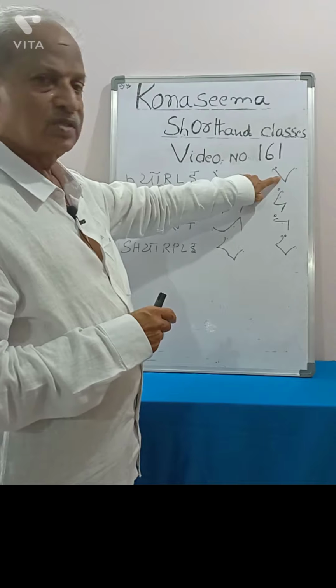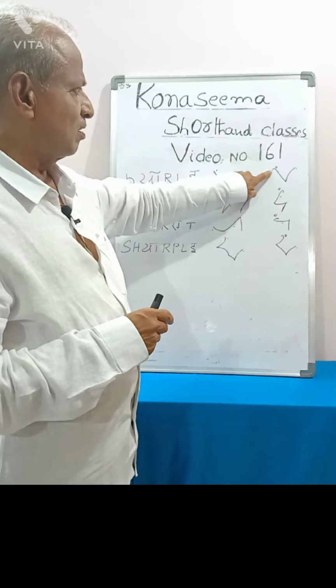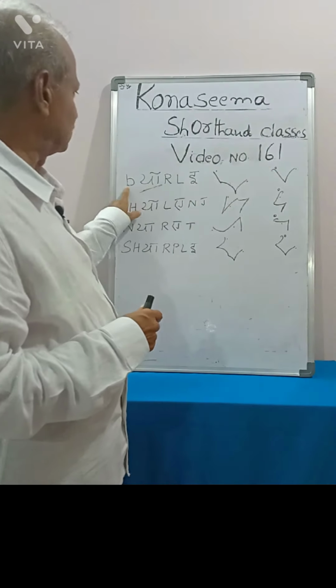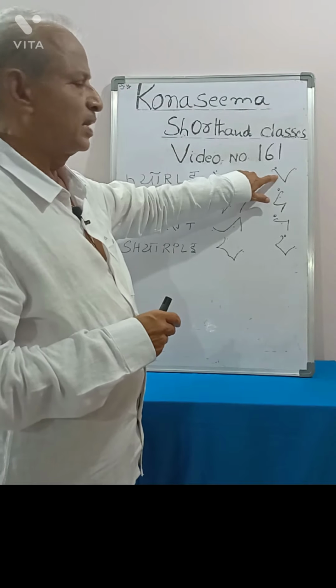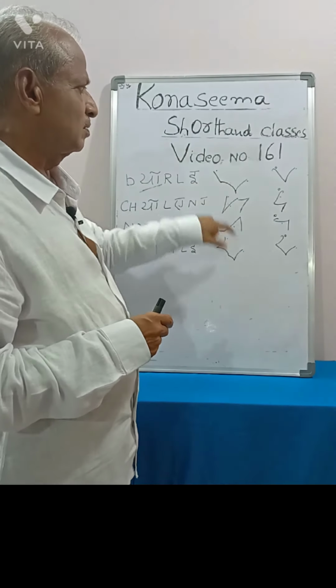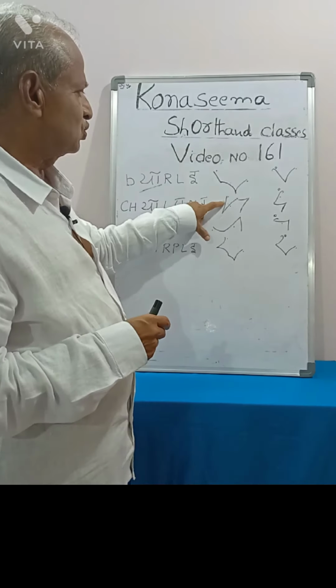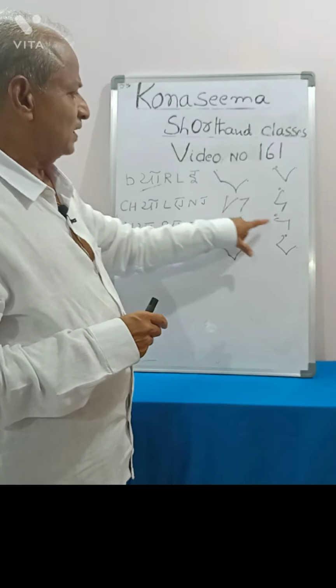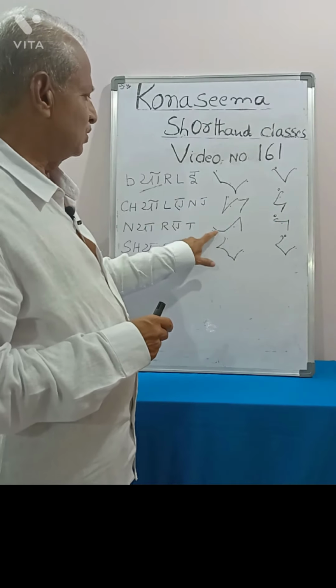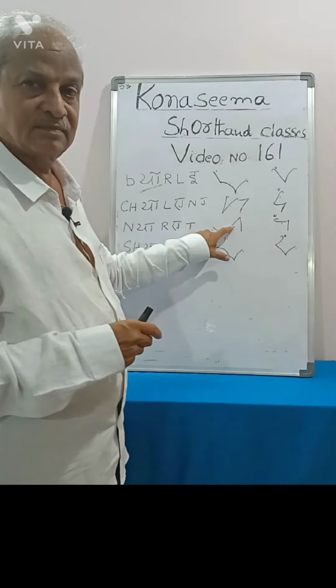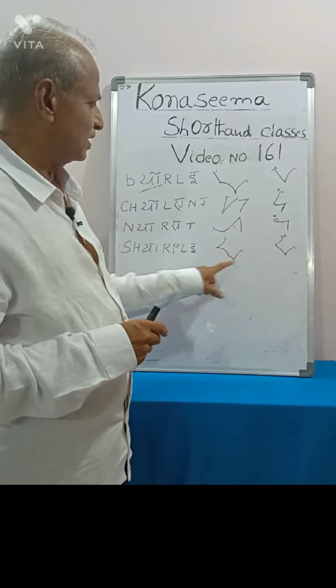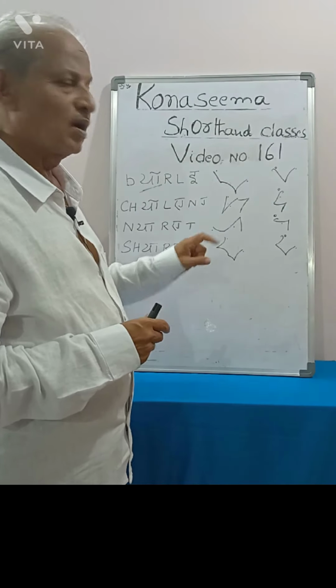Though B is separated from this R by a vowel like this, we can write bar instead of B downward R. Like that, chal can be written instead of writing Ch L. Here, nar can be written instead of writing N R. Here, shar can be written instead of writing Ish downward R.